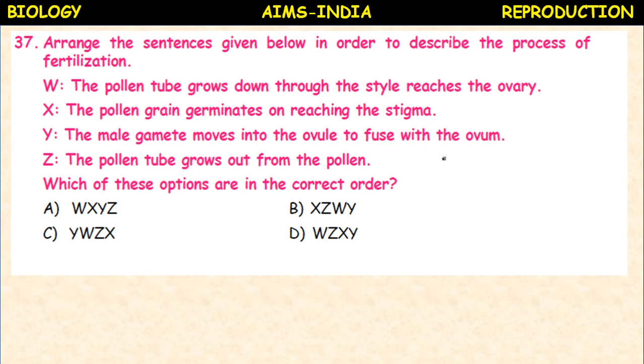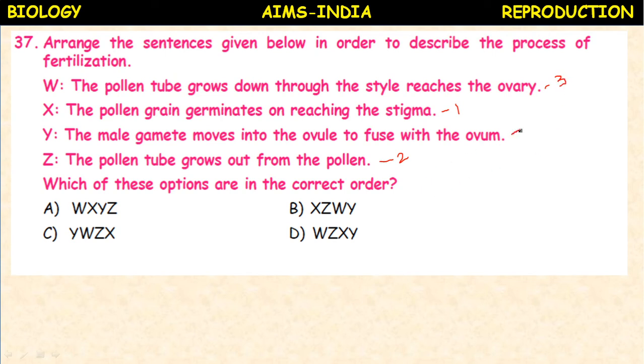So let us find out the first one. The pollen grain germinates on reaching stigma. This is 1. X. Next, the pollen tube grows out of the pollen. This is number 2. Okay. Next, the pollen tube grows down through style and reaches the ovary. This is number 3.